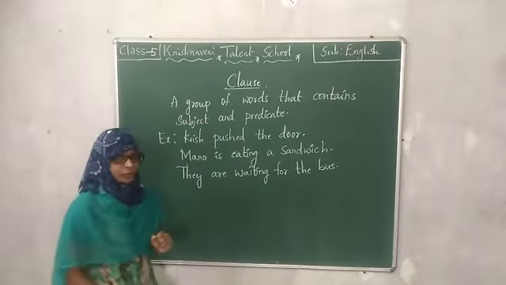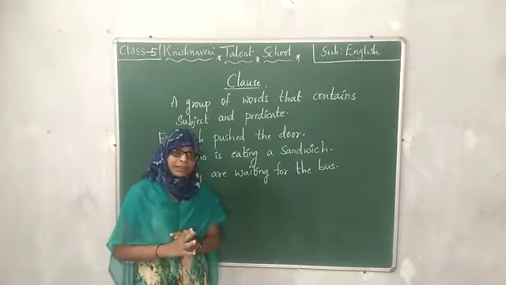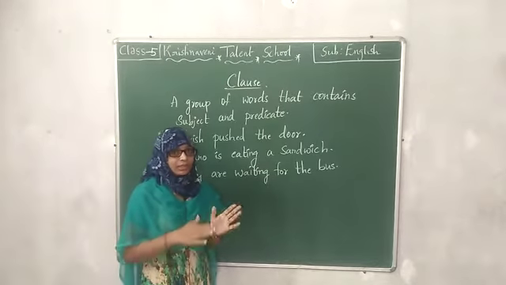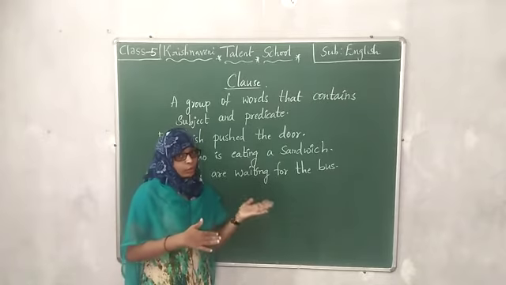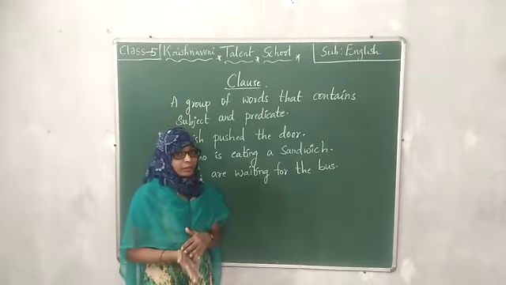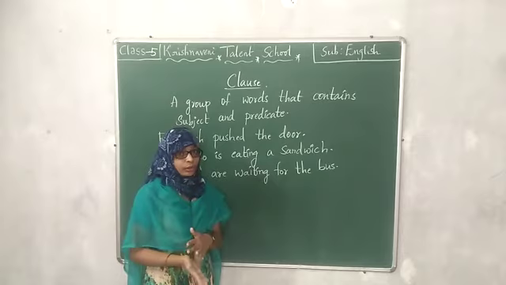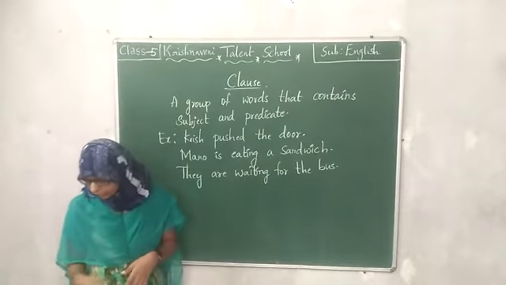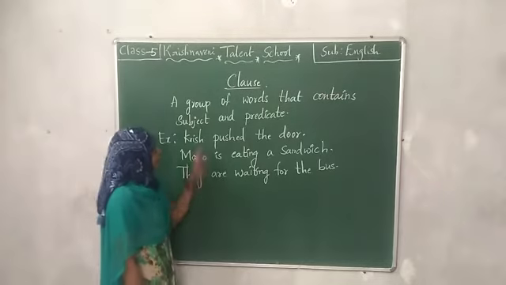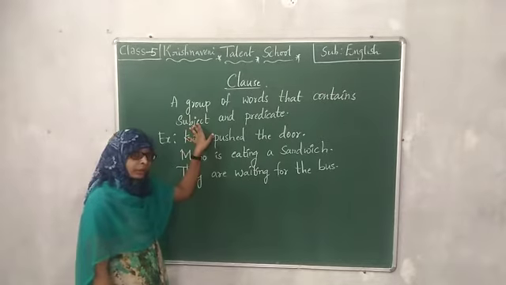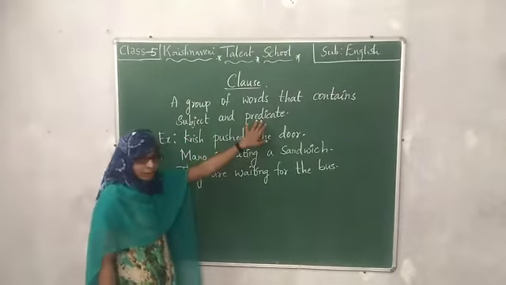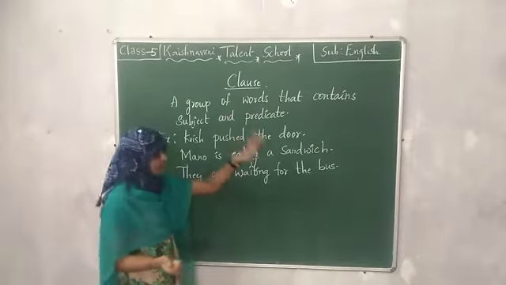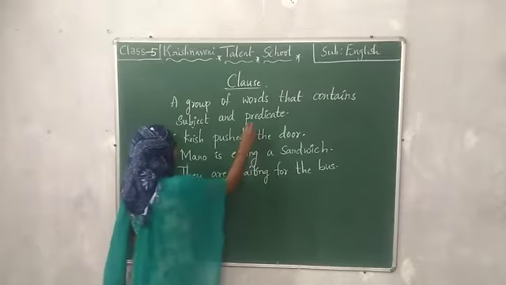So coming to the definition, clause is a group of words that contains both subject as well as predicate. Okay children, what is subject? Subject might be a noun or pronoun. What is predicate? Predicate is what the subject is doing, what the person is doing in the sentence. Predicate contains our verb. Subject is the noun or pronoun in the given sentence. What is the subject doing in the sentence? That is our predicate, children.